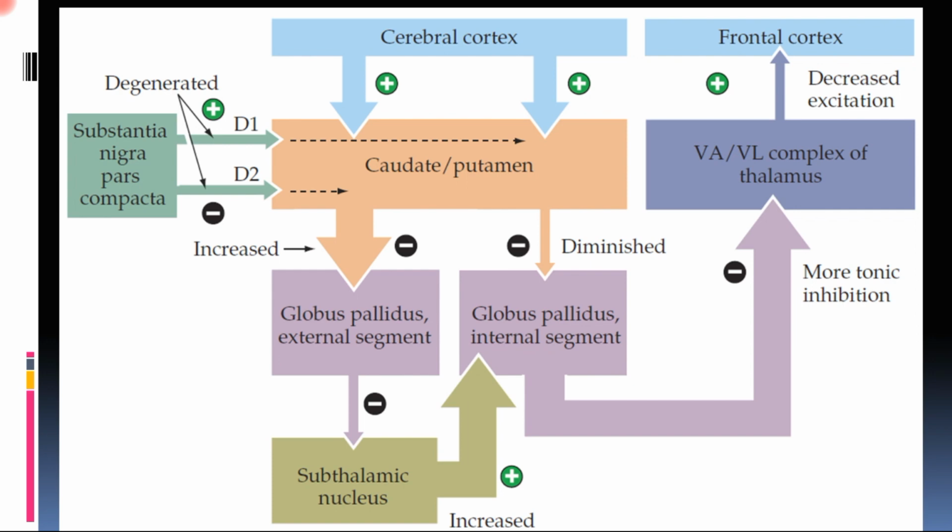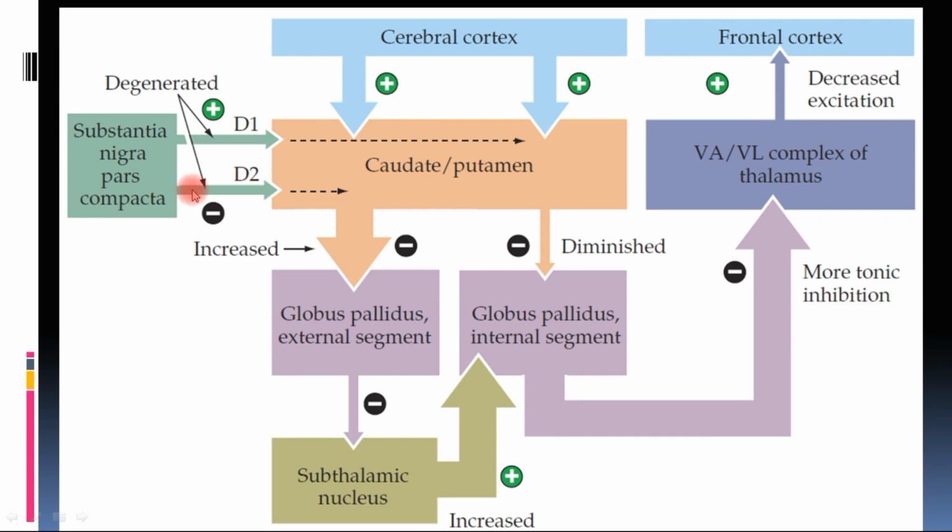So this is the normal function, and we have learned in our previous class that not just the stimulus from the cerebral cortex, but the stimulus from the substantia nigra is also necessary. The substantia nigra contributes in two ways: it stimulates the direct pathway and it inhibits the indirect pathway.